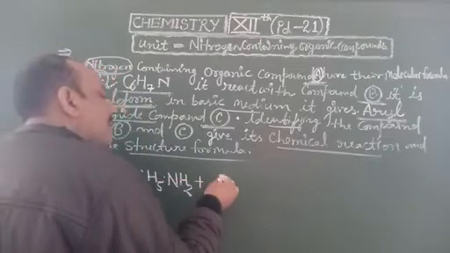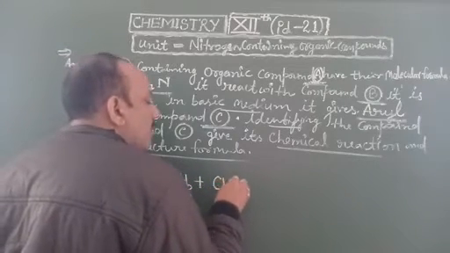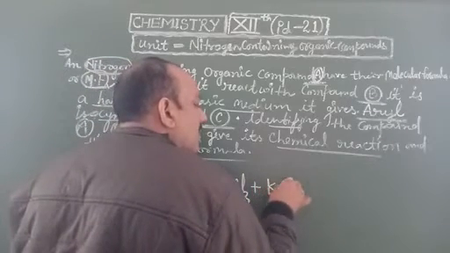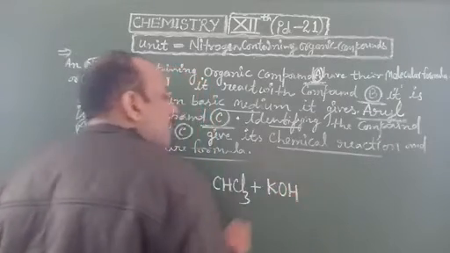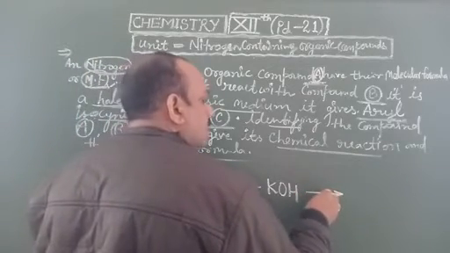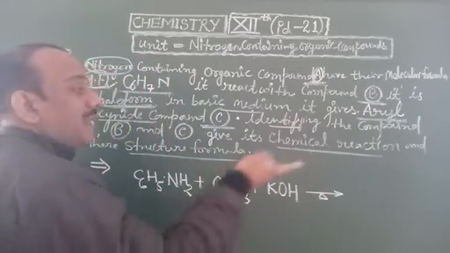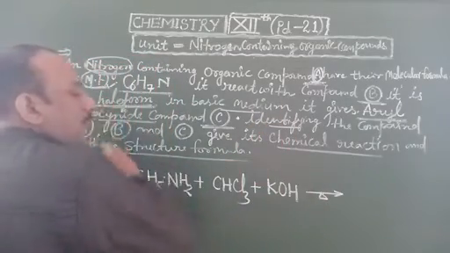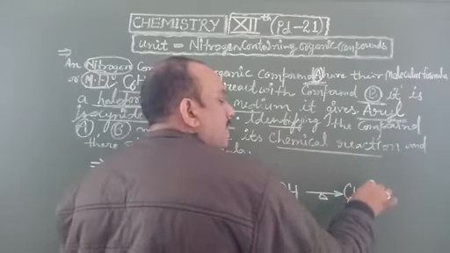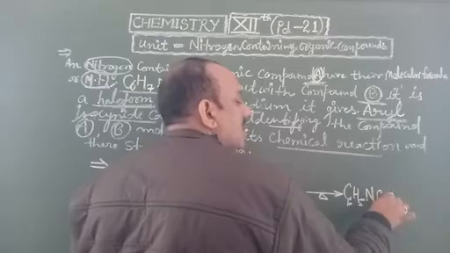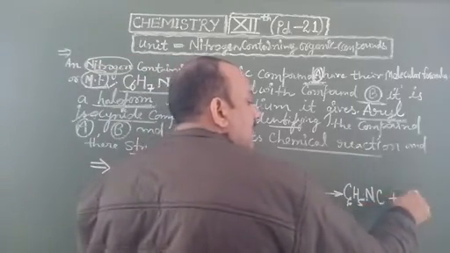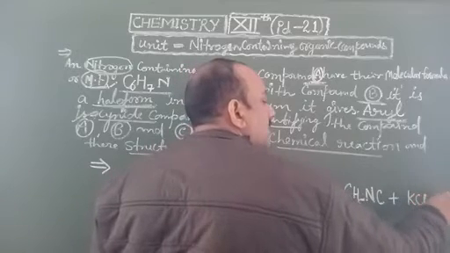It reacts with compound B, the haloform CHCl3, in basic medium, potassium hydroxide KOH, to form an aryl isocyanide compound. Its molecular formula is C6H5NC, along with potassium chloride KCl and water.